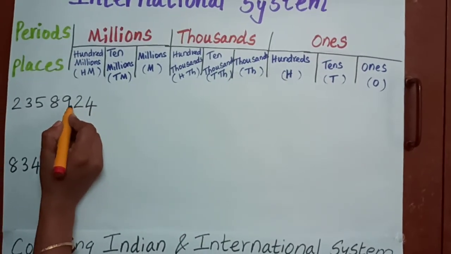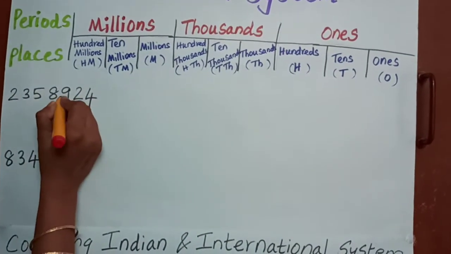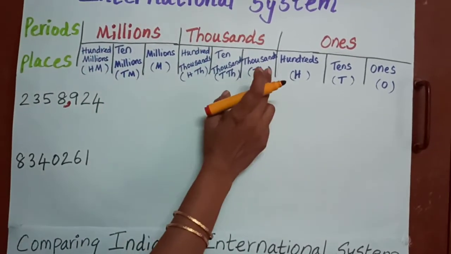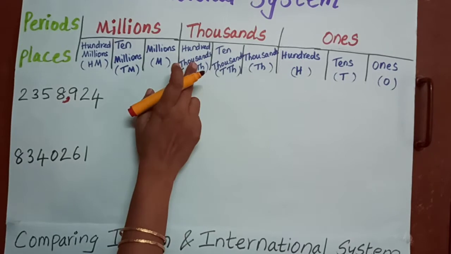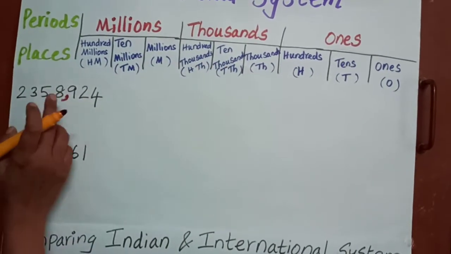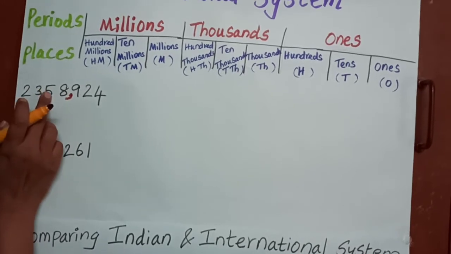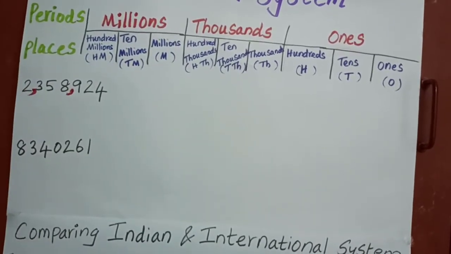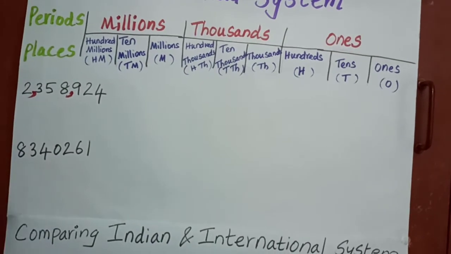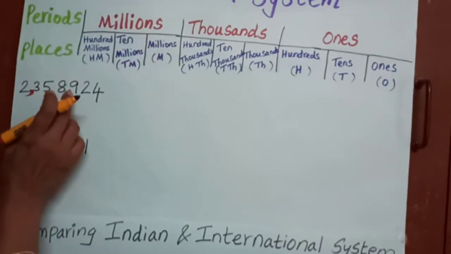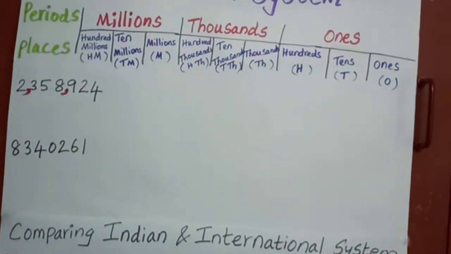Next to the hundreds place I insert a comma. Next, 1,000, 10,000, 100,000. So in the international system, after every three digits I have to insert a comma.